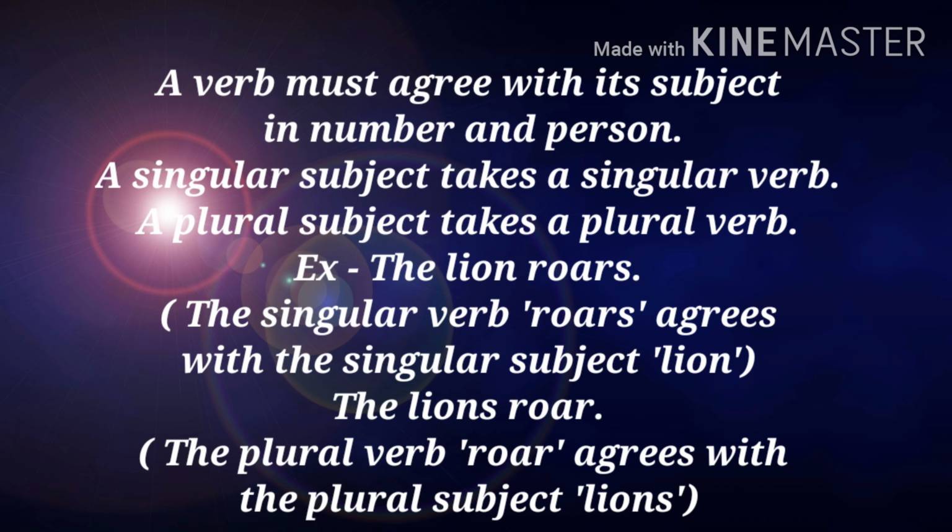Students, it is very important for a verb to agree with its subject in number and person. A singular subject takes a singular verb while a plural subject takes a plural verb. For example, in the sentence "The lion roars," the verb roars is singular. Why? Because the subject lion is singular. In the next sentence, "The lions roar," the verb roar is plural because the subject is plural.